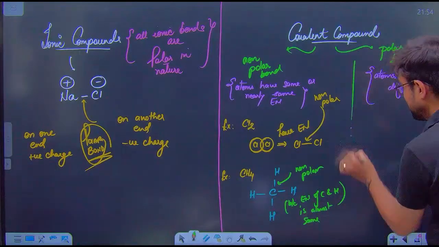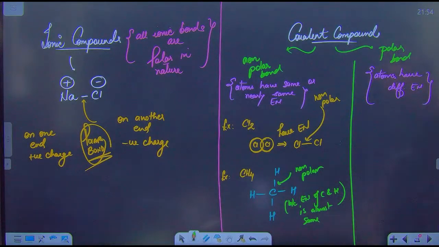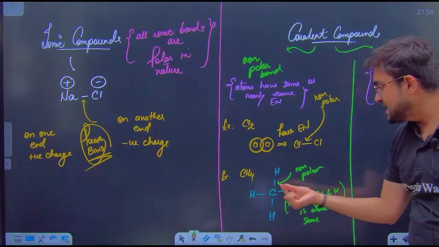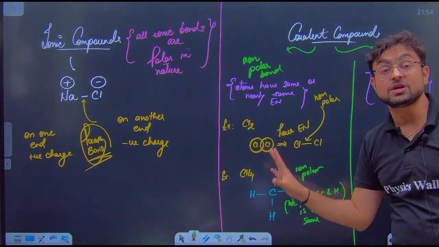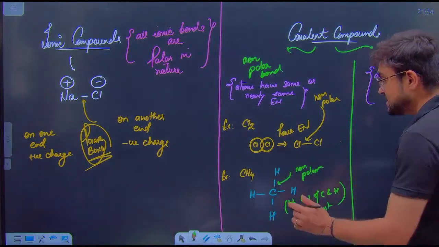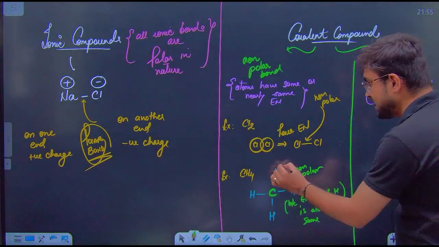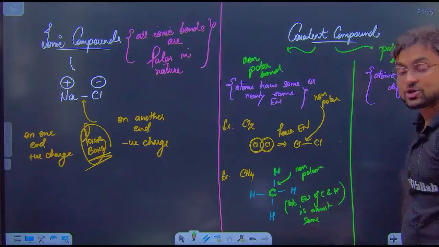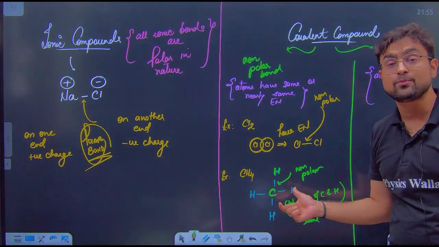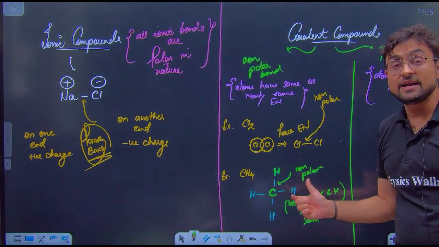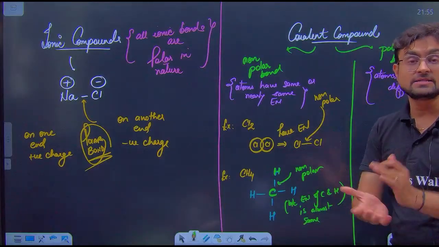So therefore you will see that they are non-polar bond, which means there is no charge accumulation on one side. You will never see a positive charge accumulating on carbon and you will never see a negative charge accumulating on hydrogen, because they both do not have tendency to attract or release the electron.